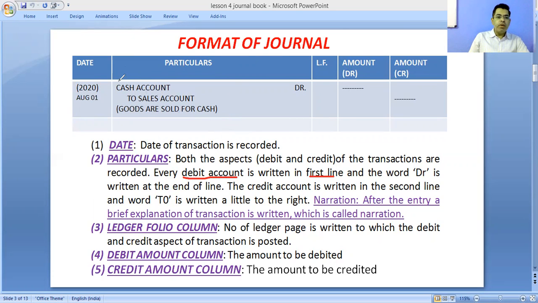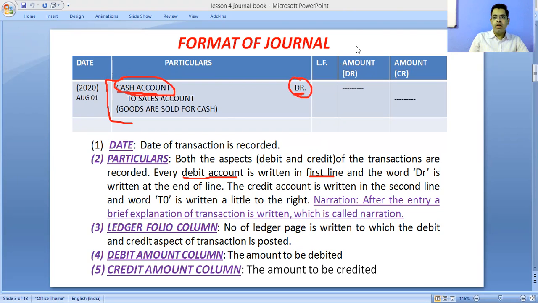Like in this example, check what is written here: Cash account Dr. Dr means debit. First of all you have to write the debit aspect. Suppose in this transaction cash account is debited; you always write the debit aspect first.